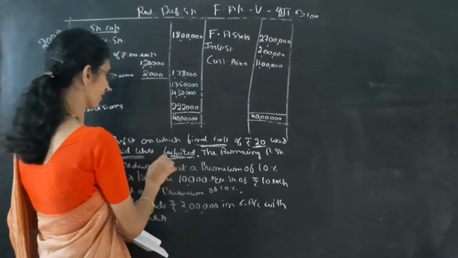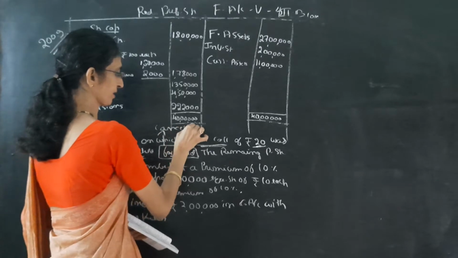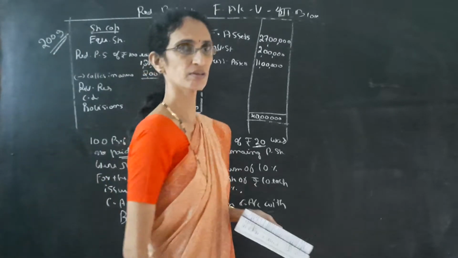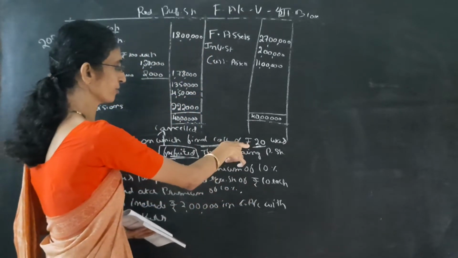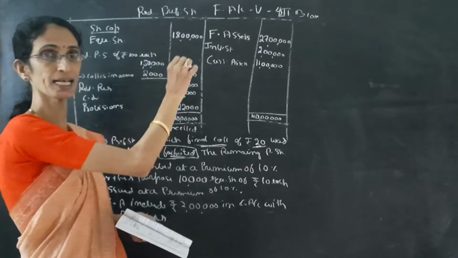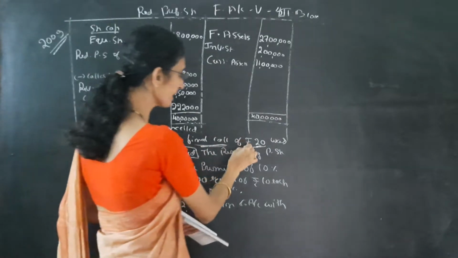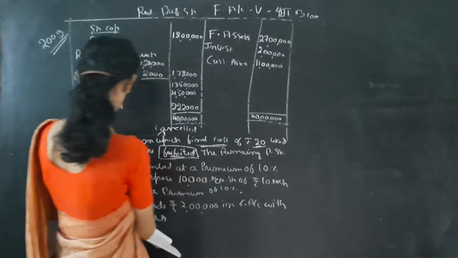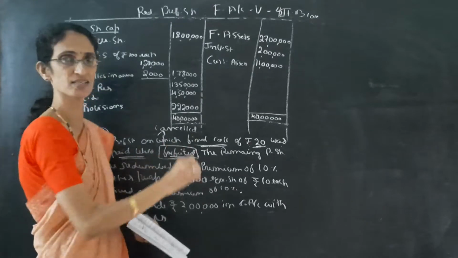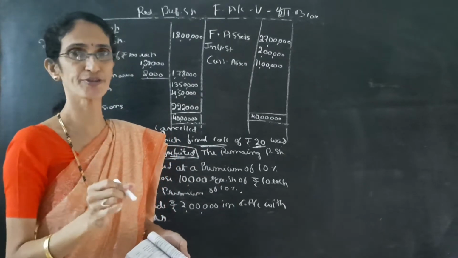This is important. Forfeited means it is fully cancelled. So final call is not received, ₹20. That is why calls in arrears is given. So 100 preference shares were forfeited.